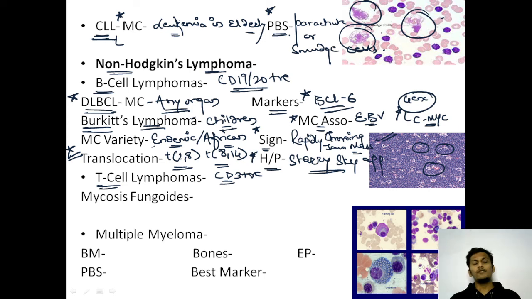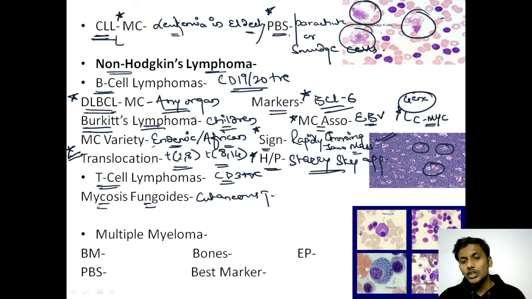Then moving further to T cell lymphomas. There are other B cell lymphomas also, like mantle cell lymphoma and follicular cell lymphoma, but at least these two are the most important that you should remember. Next one is T cell lymphomas. T cell lymphomas would generally be CD3 positive, which is a pan T cell marker. Most important T cell lymphoma is mycosis fungoides, which is nothing but cutaneous T cell lymphoma. It involves the skin.